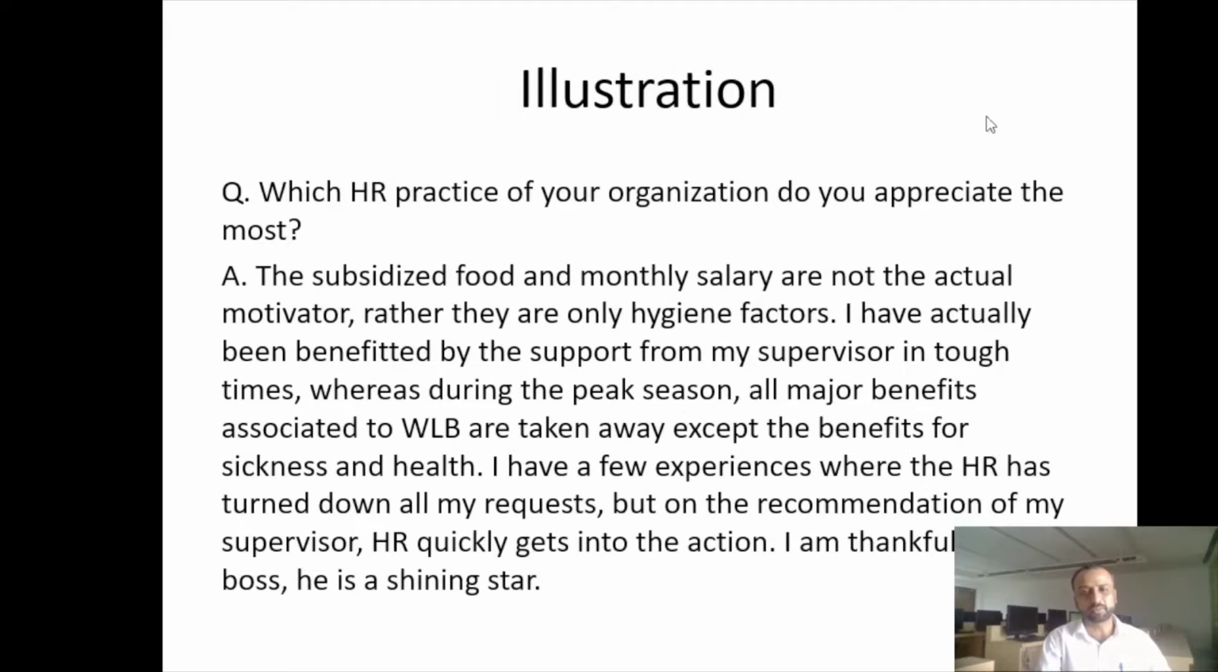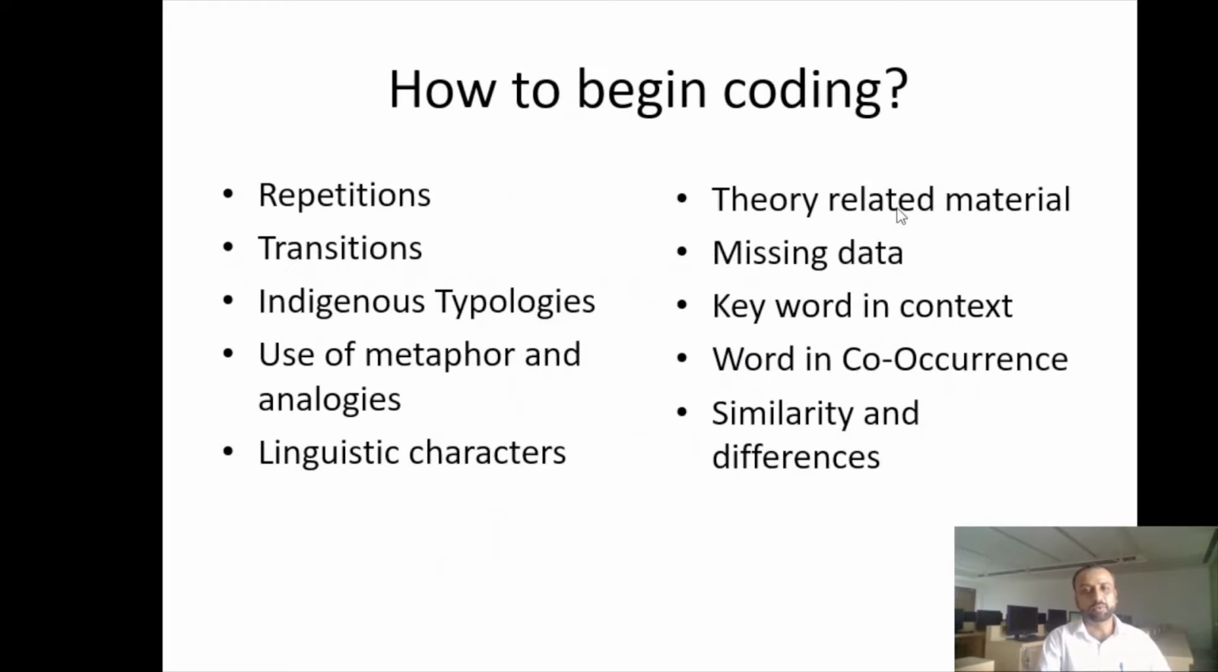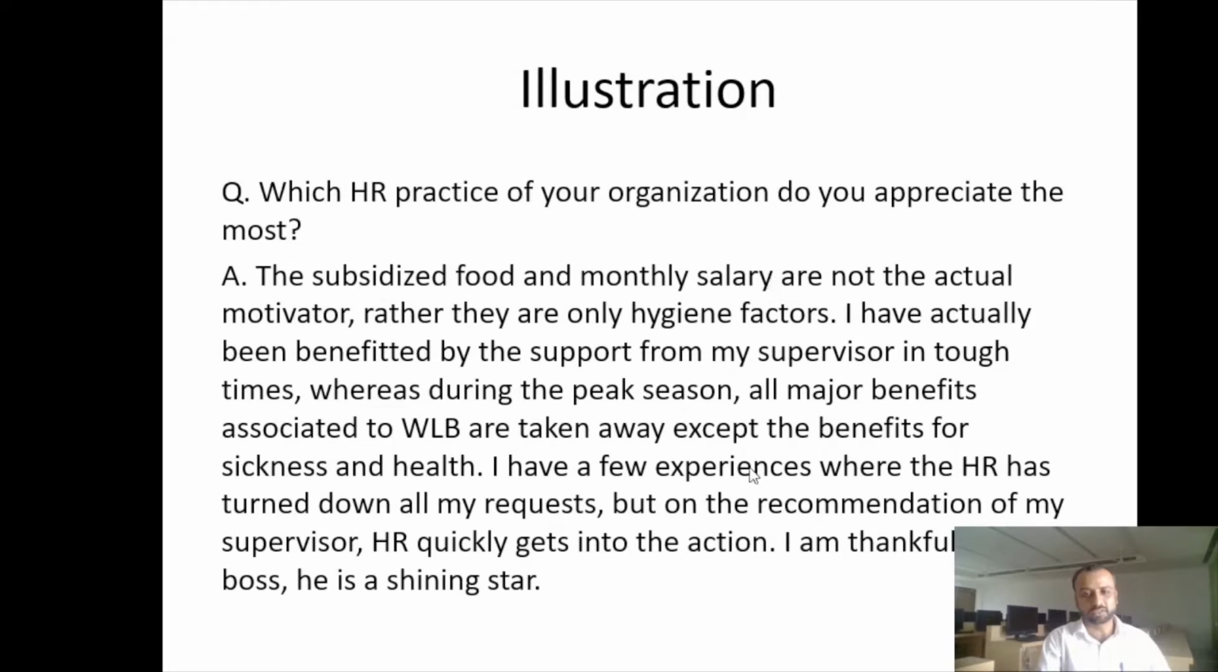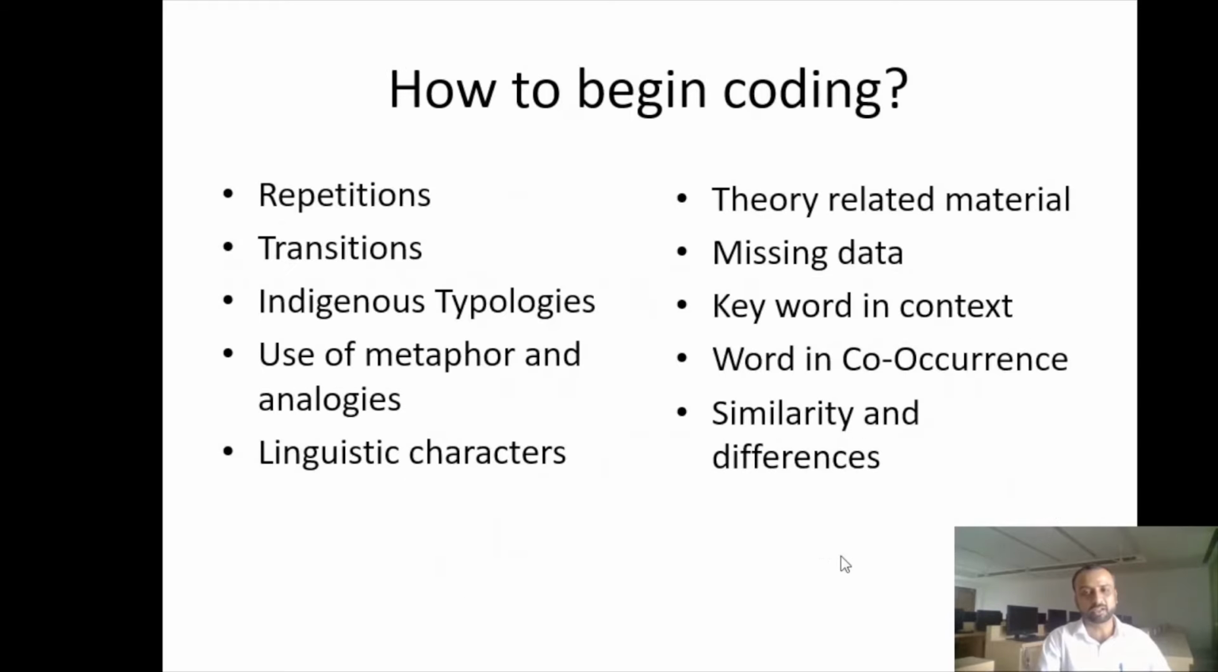For example, if I go back to the same example, the first line says that salary and food is not a big motivator. Rather, it is only a hygiene factor. So maybe I can bring in the hygiene theory of motivation here. Or if you are going into the analysis and you find that there is a lot of missing information, something that he is not willing to share. If I go back to the answer that I've got, the respondent is saying that I have a few experiences where HR has turned down all my requests. So at the time of the interview, the follow-up question for you would be, please share those experiences where the request was turned down. So this is missing data as of now.